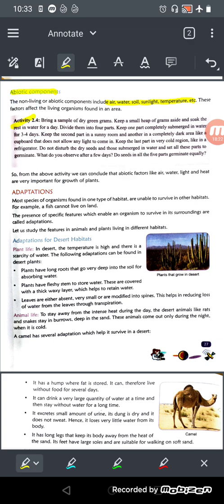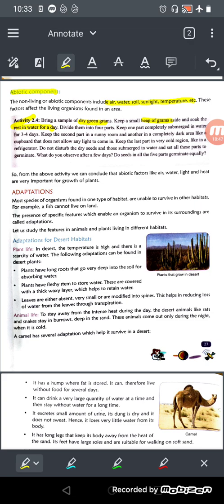Bring a sample of dry green gram. आपको green gram लाना है. Keep a small heap. Green gram means what, you know, what चना आप लेके आना. And keep a small heap of gram aside and soak rest in water for a day. आपको थोड़ा सा हटा के रख देना है ऐसे ही, and बाकी सबको water में soak करना है, ठीक है? And for 1 day, divide them into 4 parts. You need to divide them into 4 parts.